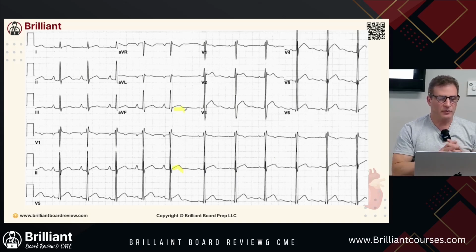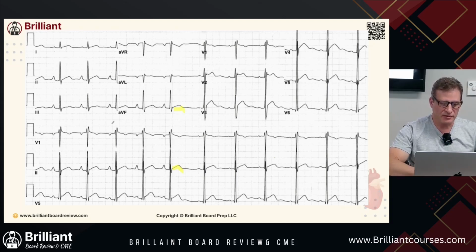With acute pericarditis, we have ST segment elevation, and we have PR segment depression in lead 2. Let's take a look at lead 2. PR segment depression in lead 2. Lead 2 is going to have PR segment depression, ST elevation and PR segment depression. ST elevation.